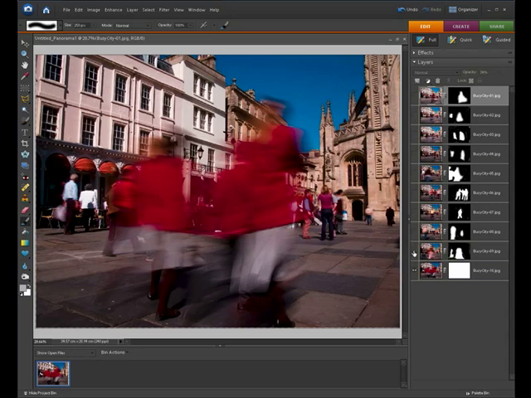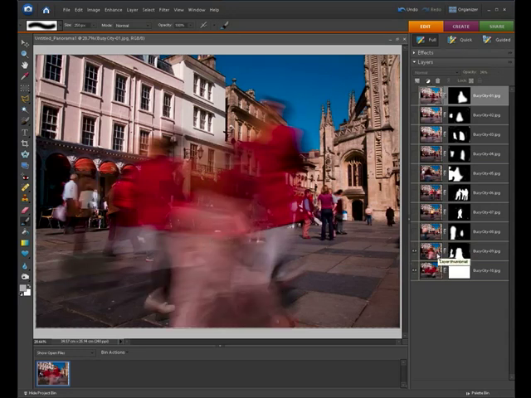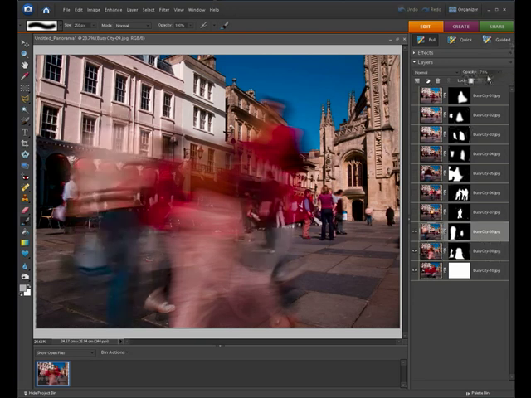Now all we need to do is slowly click through each of the layers. Make sure you've got the layer selected, then go up to the opacity slider and just adjust the opacity for each of the layers so that we're blending in each layer on top of the next. And what we're aiming to do is to get more and more of that rushing of people building up within the city scene. So quickly just click through each one and adjust each of the layers for the opacity.